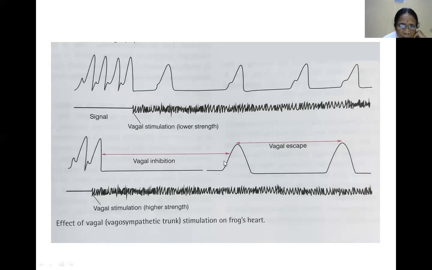The vagosympathetic trunk contains preganglionic parasympathetic nerve fibers and postganglionic sympathetic fibers. This is what the vagosympathetic trunk contains.